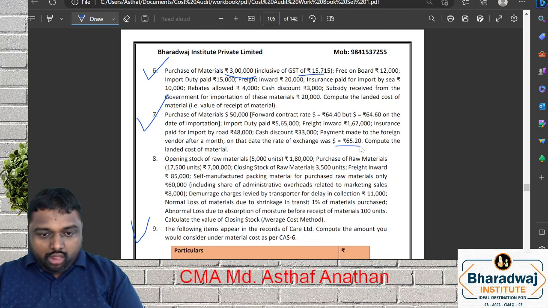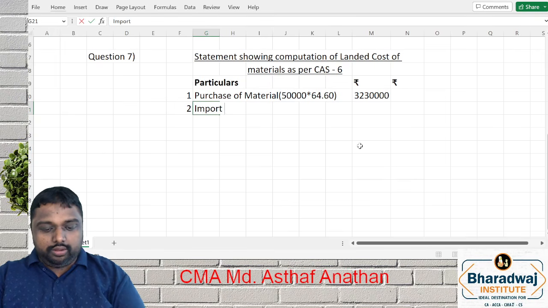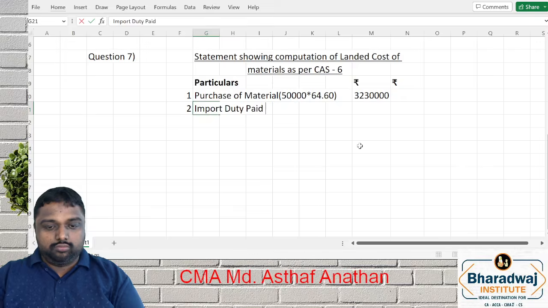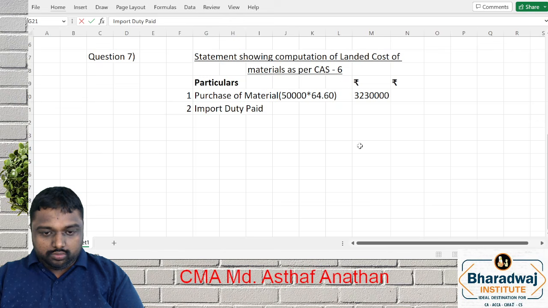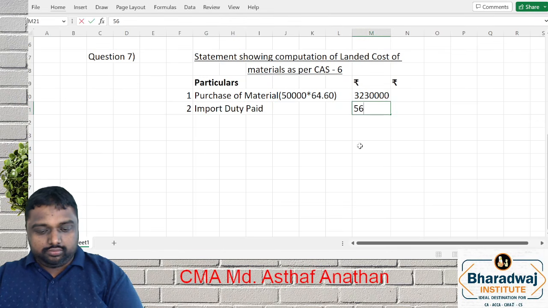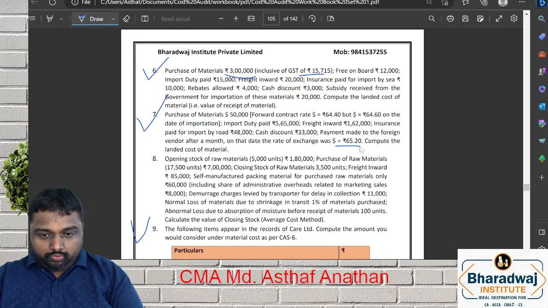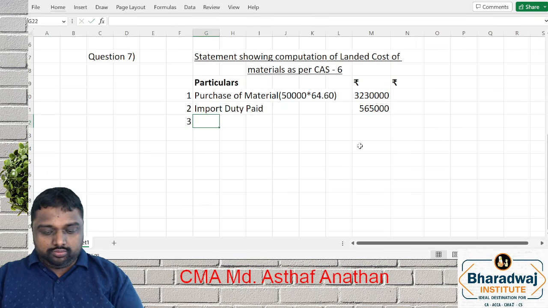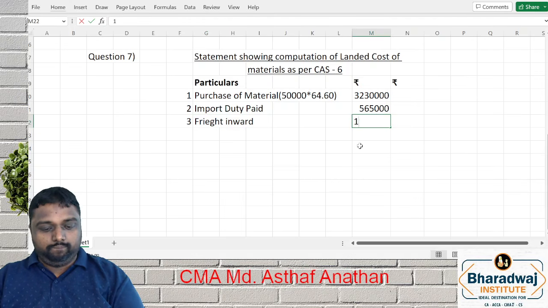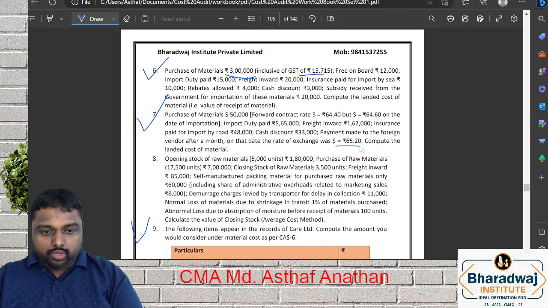Next, import duty paid. 5 lakh. Freight inward. $1 lakh. Insurance.